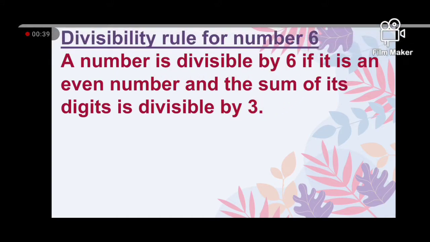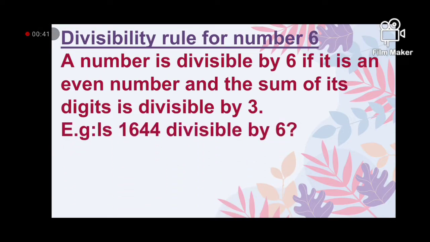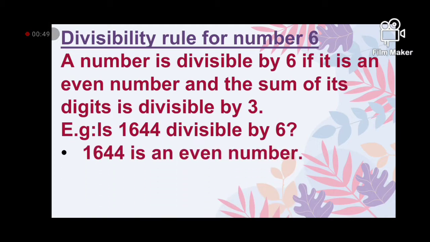So, for example, is 1644 divisible by 6? Let's prove. 1644 is an even number. The first condition of divisibility by 6 is right.